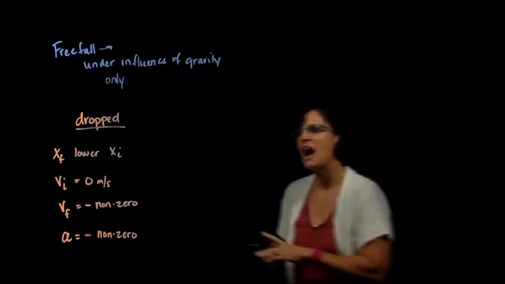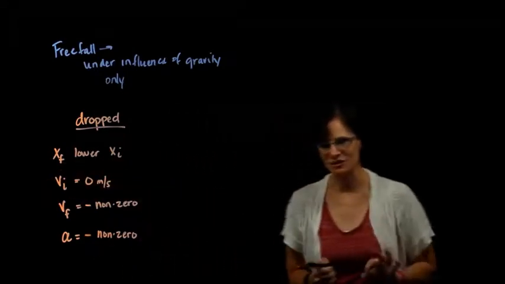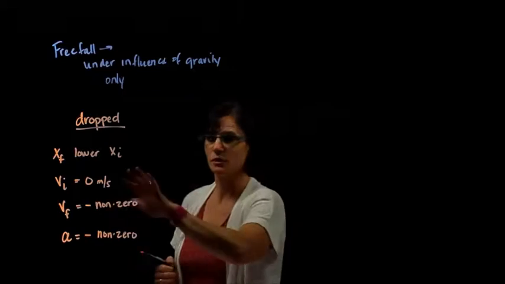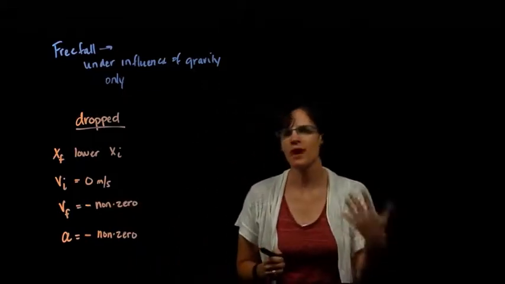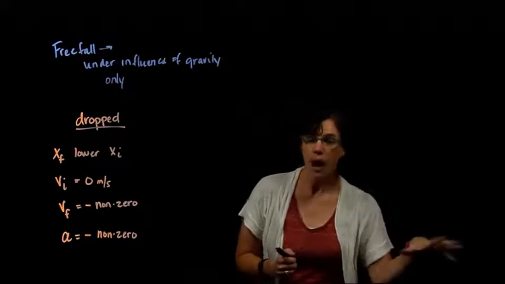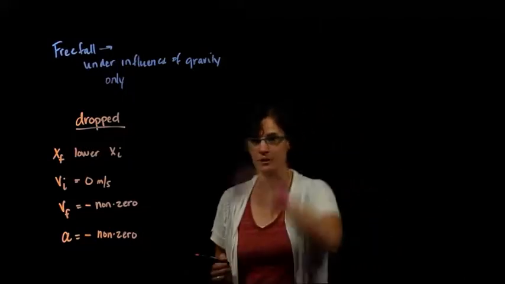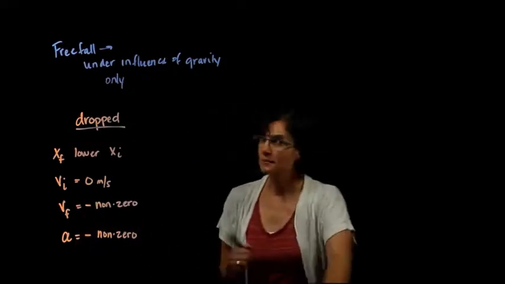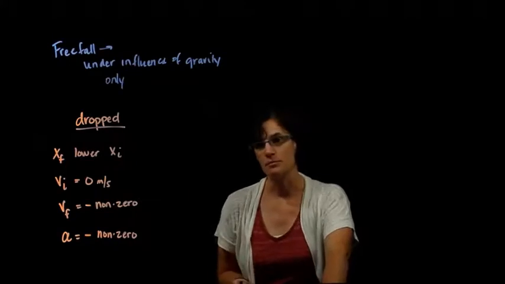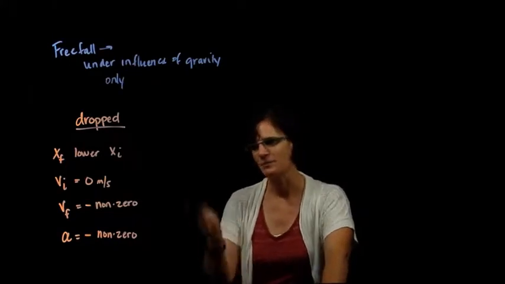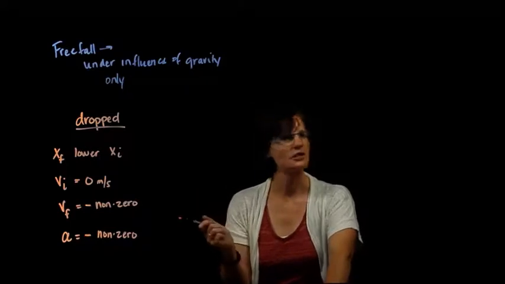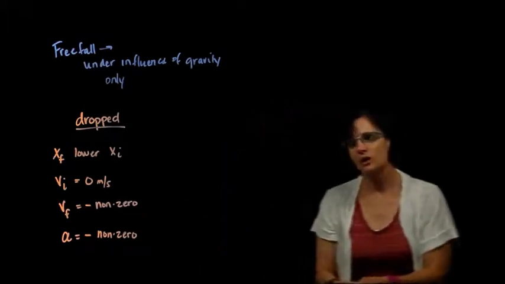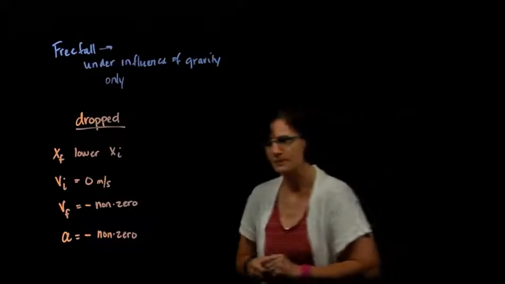So for a dropped object, I know my final position will always be lower than my initial position. It will end up below where it started. My initial velocity is always equal to 0. So even if I am not told that in the problem, if I am analyzing somebody dropping something, my initial velocity is 0. My final velocity is going to be non-zero because it's going to start speeding up, but it's going to be moving down, so it'll have a negative non-zero value. If I'm speeding up, my velocity and my acceleration have to be in the same direction. My acceleration is also negative. So those are some things that we know just by knowing an object is dropped.